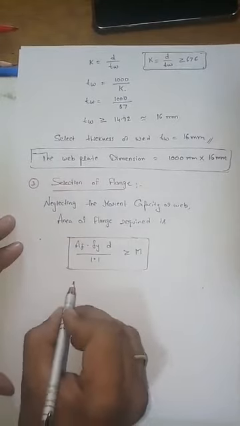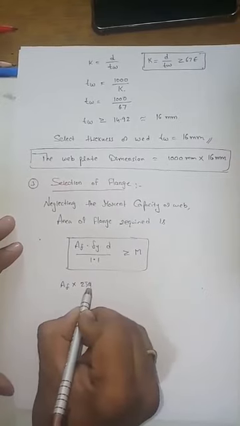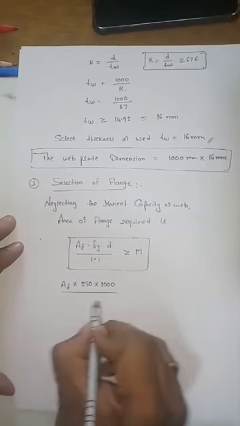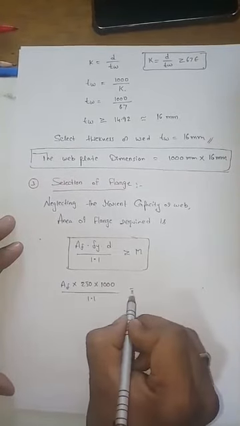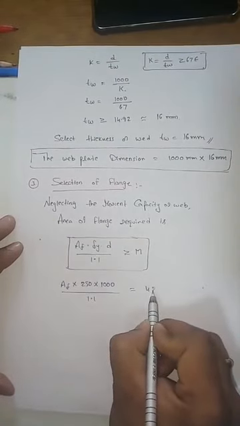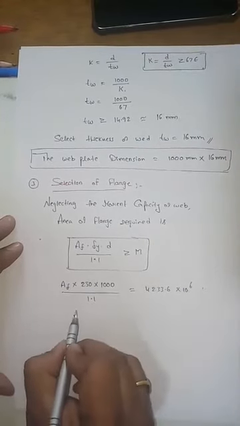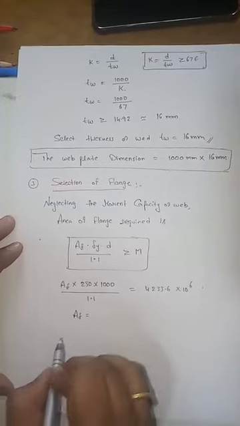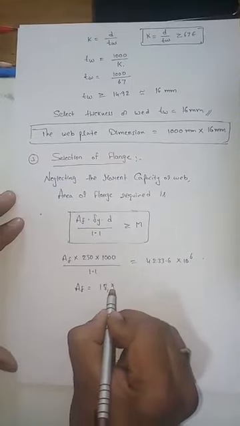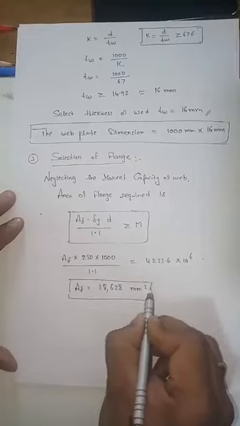Now substitute all the values. What is the area of the flange? I don't know. What is the yield strength of steel? 250. What is the depth of the web? 1000 by 1.1, greater than or equal to the moment. So what is the maximum moment which we got? 4233.6 into 10 power 6. So from this let me calculate the area of the flange required. Area of the flange required is 18,628 mm square.